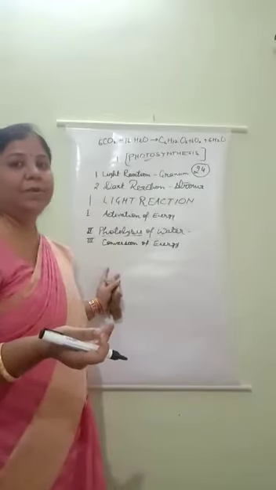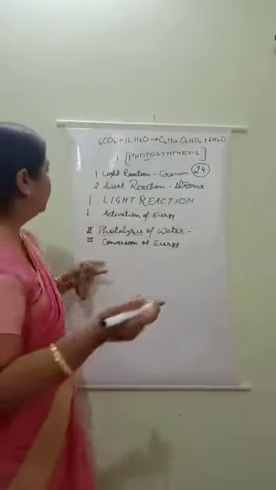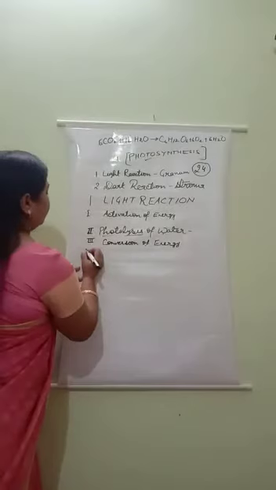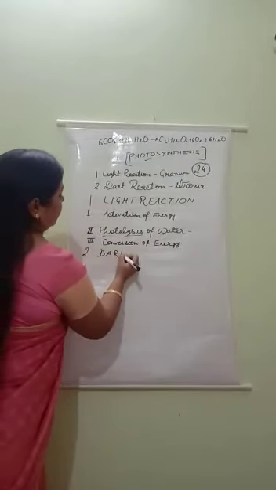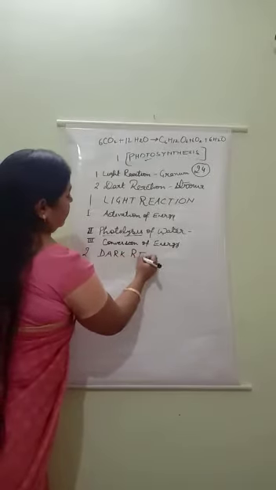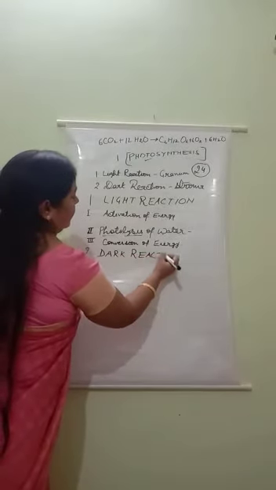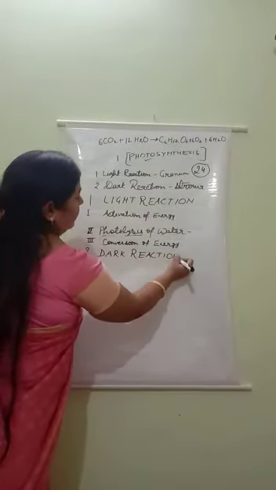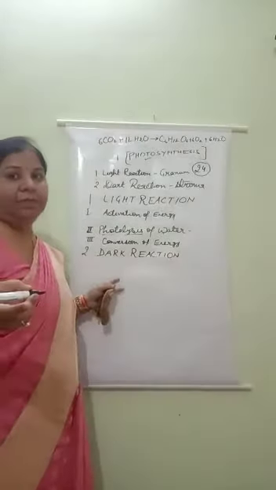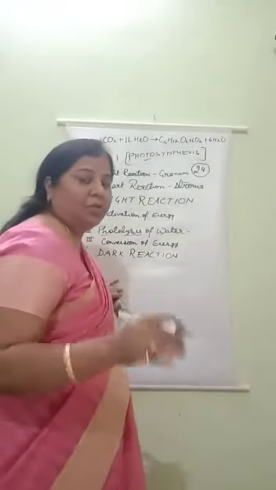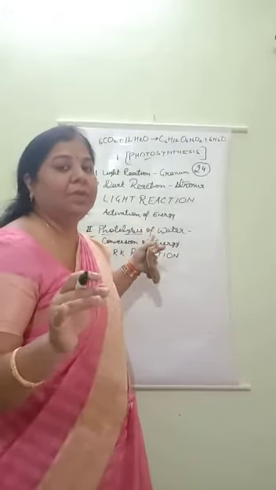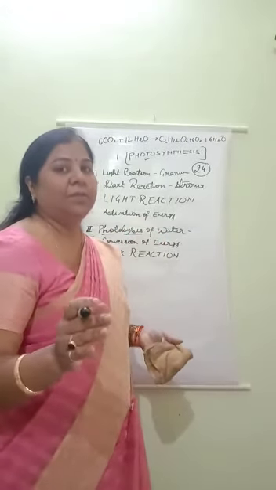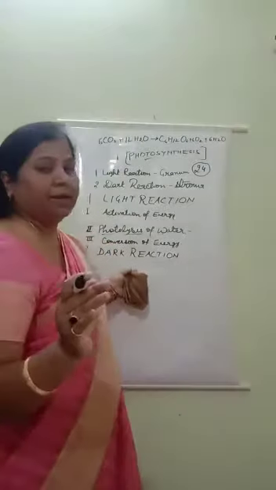We will study the mechanism of dark reaction. The second step of photosynthesis is known as dark reaction. Dark reaction, children, is not as typical as light reaction. Listen to my words carefully. Dark reaction is a simpler process. And what happens in dark reaction?